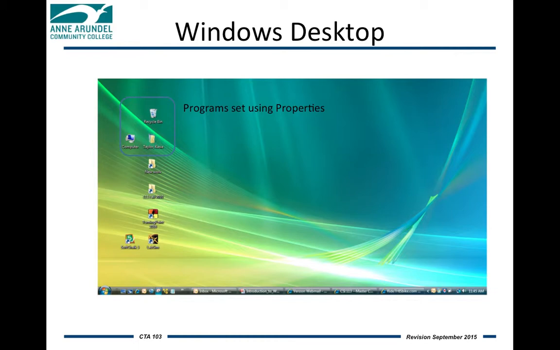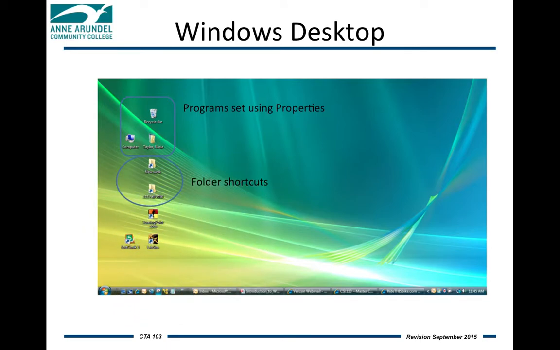You also have the recycle bin. When you delete a document, it gets temporarily stored in the recycle bin until you empty the recycle bin. And then you can see below the recycle bin and to the right of the computer a user's documents folder. This particular desktop has been taken from Windows Vista.